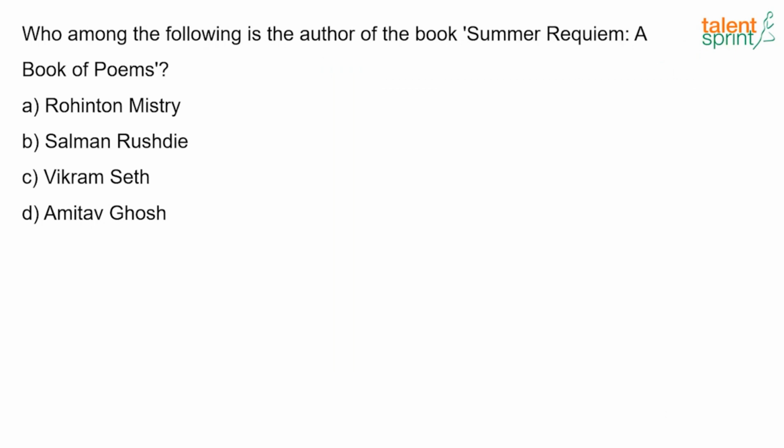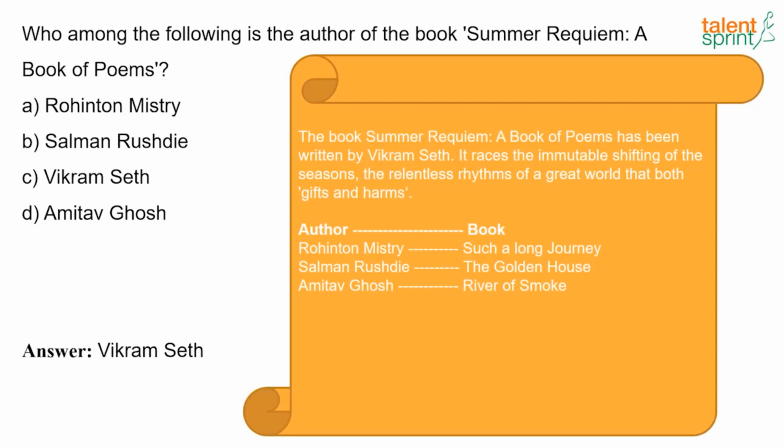Now the next question here. Who among the following is the author of the book Summer Requiem, a book of poems? And the answer here is Vikram Seth. So the book Summer Requiem, a book of poems, has been written by Vikram Seth. It traces the immutable shifting of the seasons, the relentless rhymes of a great world that both gifts and harms. If you look at the other options, the first option is Rohinton Mistry. He has authored a book named Such a Long Journey, whereas Salman Rushdie has authored The Golden House and Amitav Ghosh has authored River of Smoke.